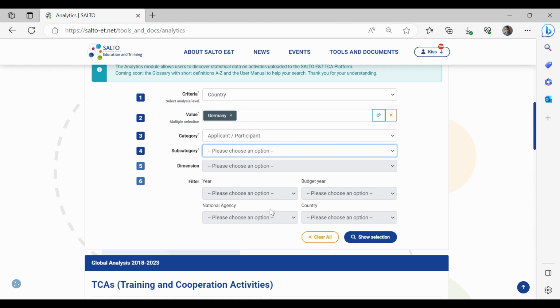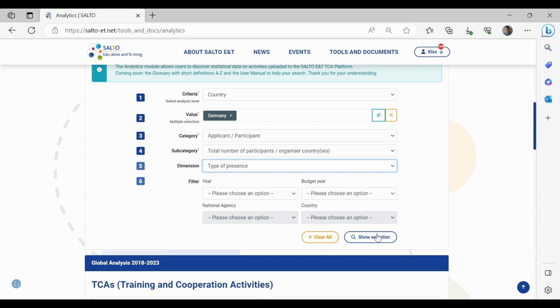So let's go for the total number of participants per organizer country. So Germany was the organizer country, and we would like to know the total number of participants by type of presence, whether it was face-to-face TCA, online, blended, etc. We don't want to go deeper with filters, so let's click on Show Selection.